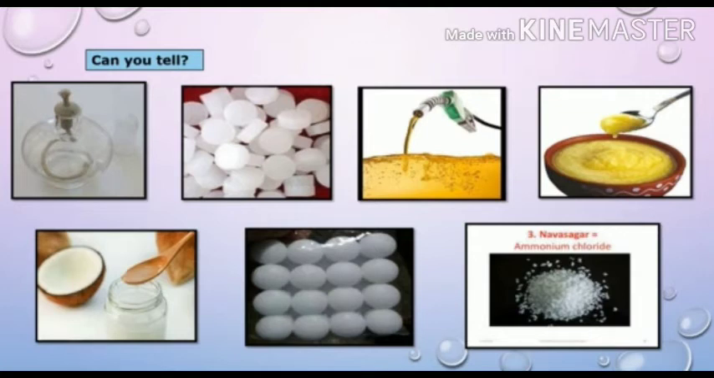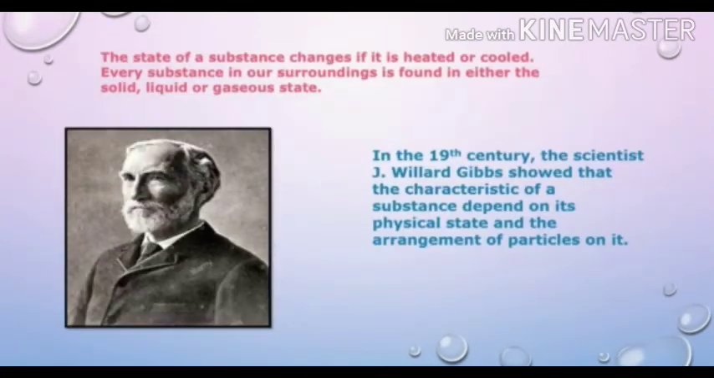Out of these examples, ghee and coconut oil freeze in winter. Spirit and petrol change into vapor. Camphor, naphthalene balls and ammonium chloride, these solids directly change into gaseous state. From this we understood that the state of a substance changes if it is heated or cooled. Every substance in our surroundings is found in either the solid, liquid, or gaseous state.